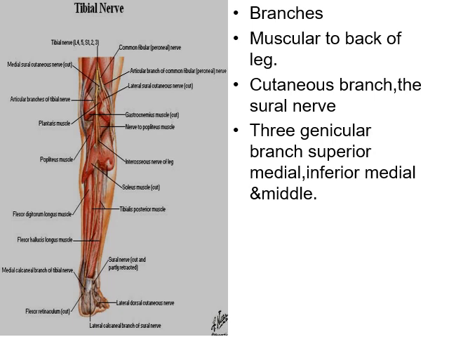The branches of this tibial nerve are the muscular branch, articular branch, cutaneous branch and vascular branch. Muscular branches to the back of the leg supply the gastrocnemius, plantaris, soleus, and popliteus muscles. All muscle branches arise from the lateral side of the tibial nerve except the nerve to the medial head of the gastrocnemius, which arises from the medial side. Therefore, the lateral side of this nerve is dangerous and the medial side fairly safe.